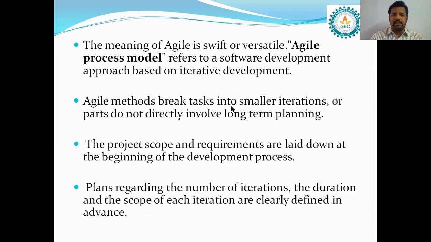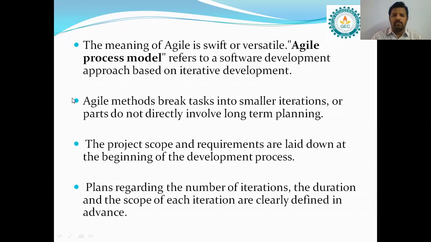Agile methods break tasks into smaller iterations or parts and do not directly involve long-term planning. It breaks down the task into simple iterations, simple cycles. It will break down each and every task into smaller iterations.